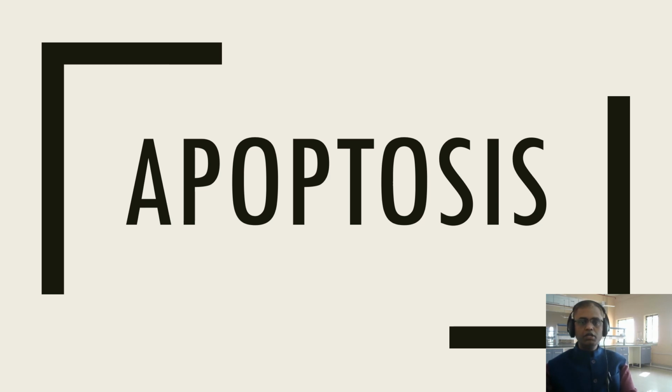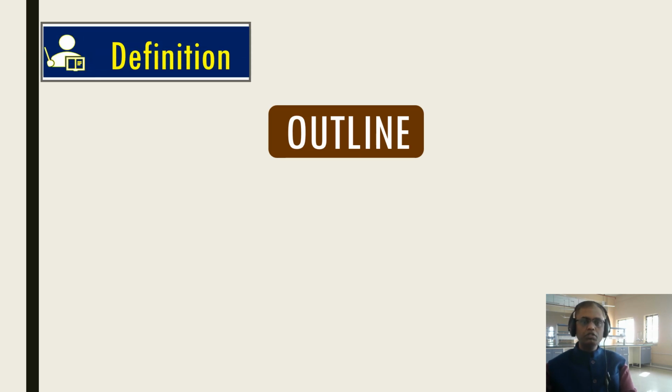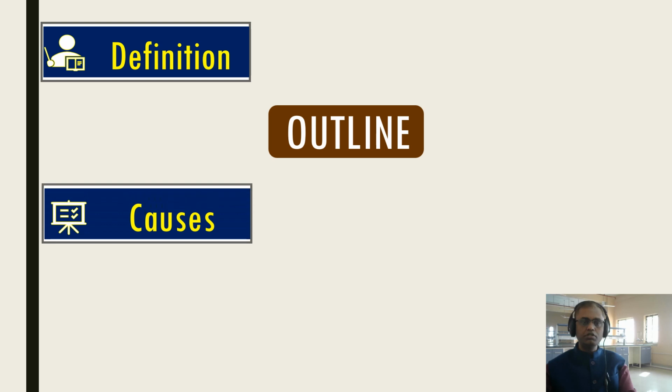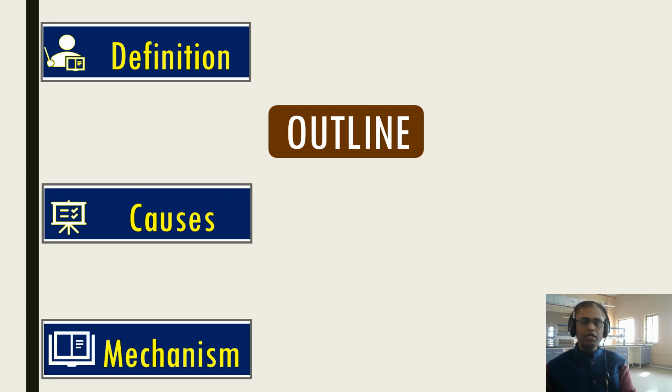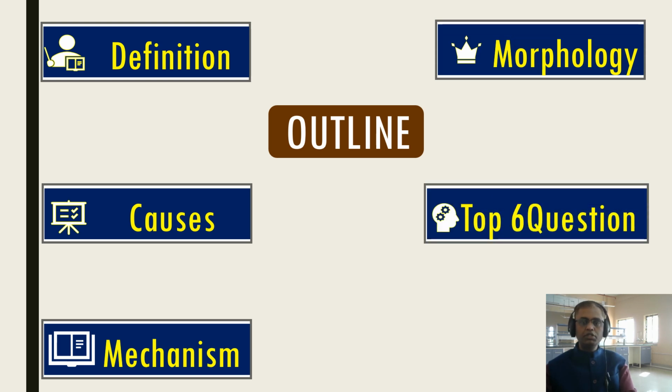Today we are going to study a very important topic from cellular pathology, that is apoptosis. So let us study in detail. Today's study outline: we are going to discuss the definition of apoptosis, followed by the causes of apoptosis and its mechanism, the morphology of apoptosis, and end up with the top 6 questions.